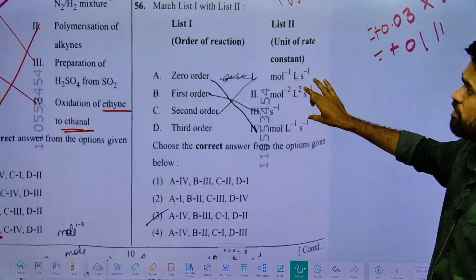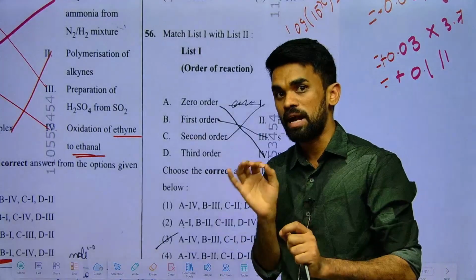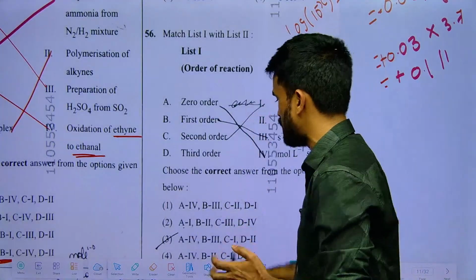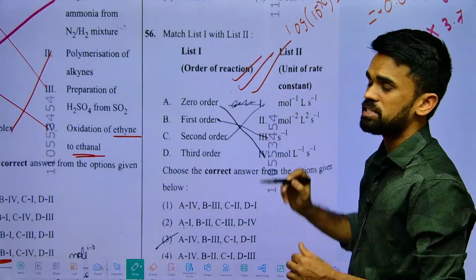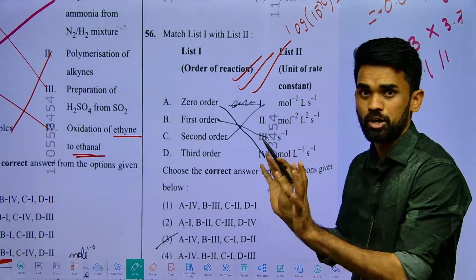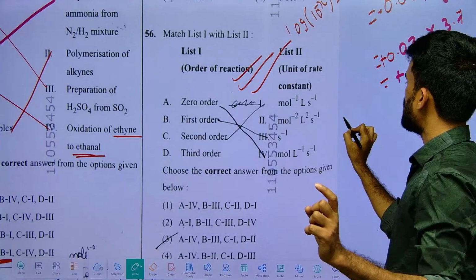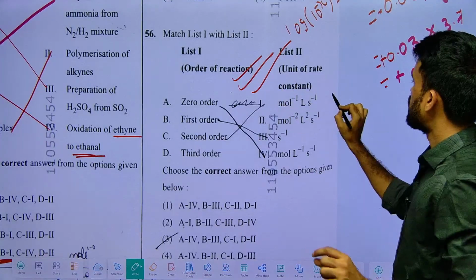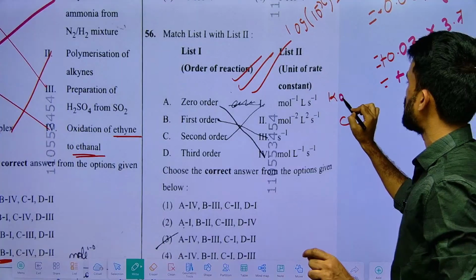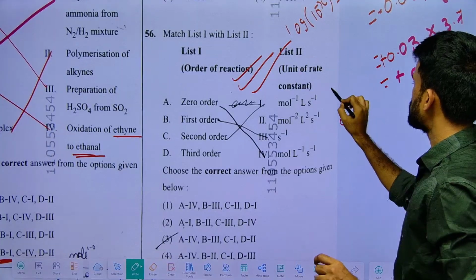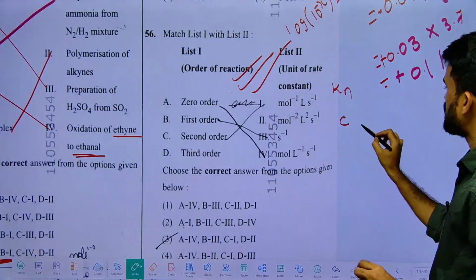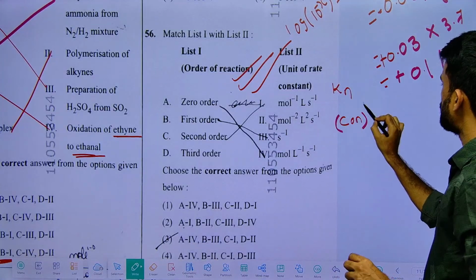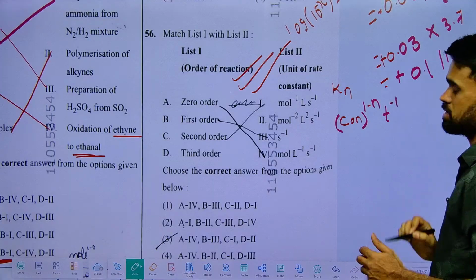See, even if you watch any of my YouTube live sessions that I have covered on chemical kinetics, I will not skip this. Every time I discuss, I will cover this question for sure. It's very basic and important. I tell you one tricky way also in the classes, like what is the generalized formula for the rate constant unit? K units. The rate constant, indicated with the symbol K, has units something like this: concentration to the power 1 minus n, time inverse. That's it now.